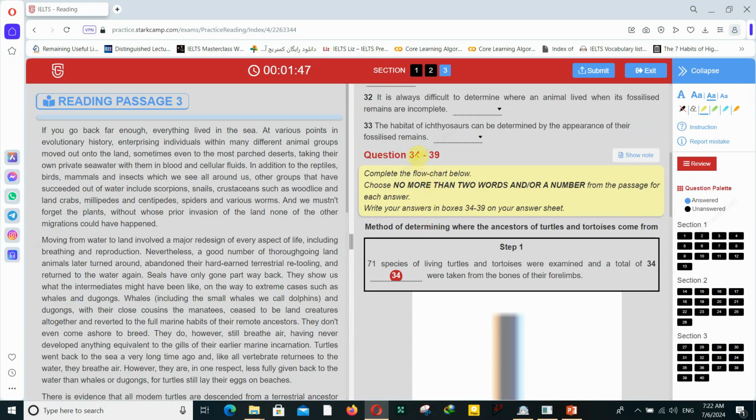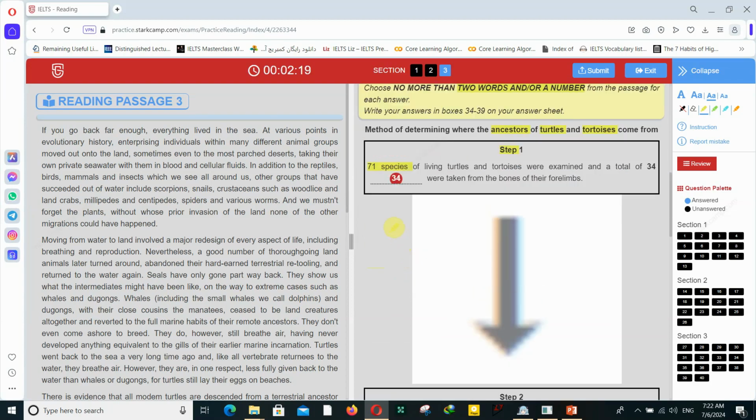And the questions 34 to 39, no more than 2 words and or a number. Step 1, method of determining where the ancestors of turtles and tortoises come from. Tortoises is kind of turtles, okay? 71 species. This is a great keyword. When you have a number, this is a great keyword to look for the answers.